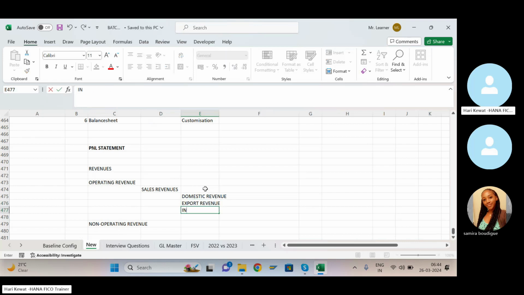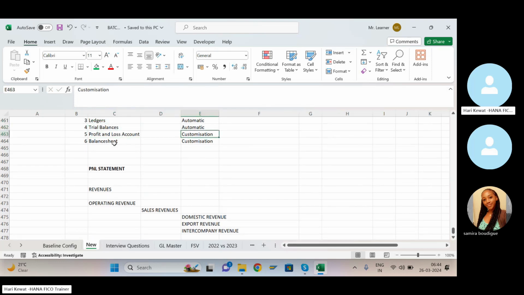Then let's say intercompany revenue. Sometimes one company may be selling to another company also. Imagine, let's say, Apple India is selling to Apple USA or Apple China. So that is known as intercompany revenue. However you want to see your profit or loss statement, you can customize here.